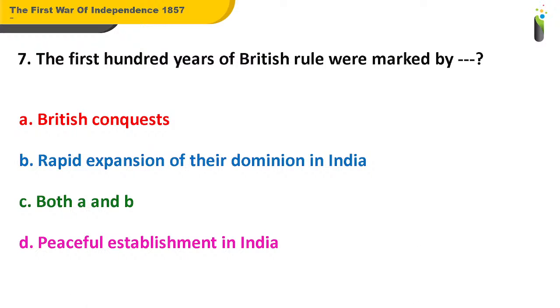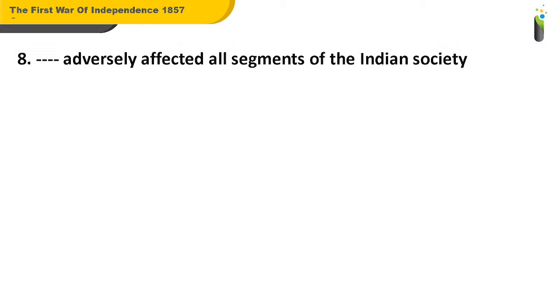Okay, so answer for question number 7, please. Come on, kids, try. At the most, what will happen, you will go wrong. That's absolutely okay, instead of being wrong in the exams, right? So the answer is C, that is both A and B. So the first 100 years of British rule were marked by British conquests as well as rapid expansion of their dominion in India.